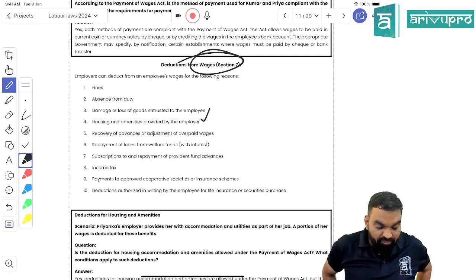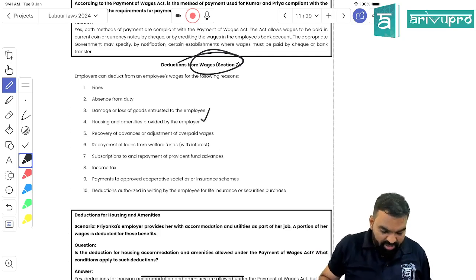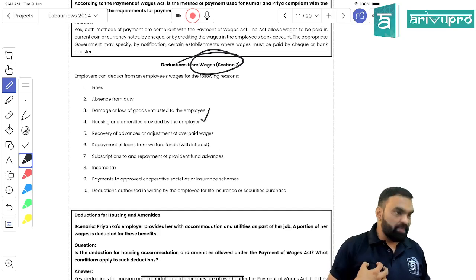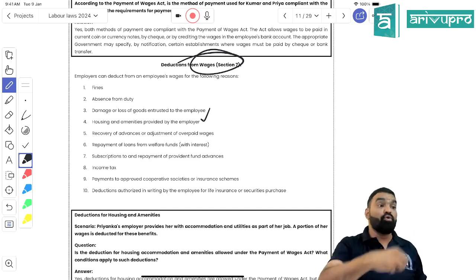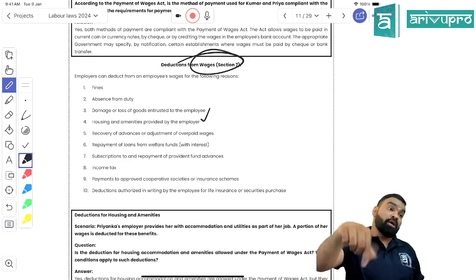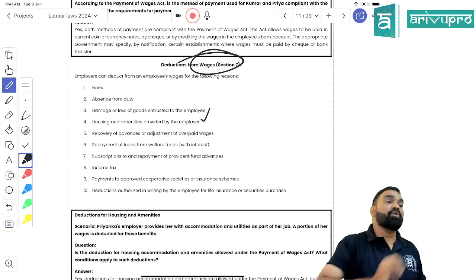The next one is what? Repayment of loan from welfare trust with interest. So suppose you have your PF with me, and now you have taken a loan based on that PF, so that amount taken as a loan, including interest, can be deducted from your salary.